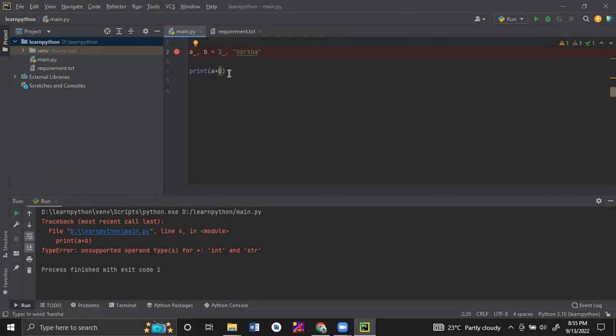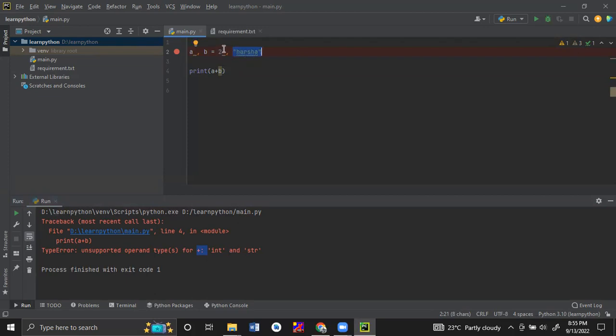Okay. So this is what is happening. We are trying to make an addition operation with the string and the integer value. So that's why it is giving the error. We can make the addition with integer whole numbers only.